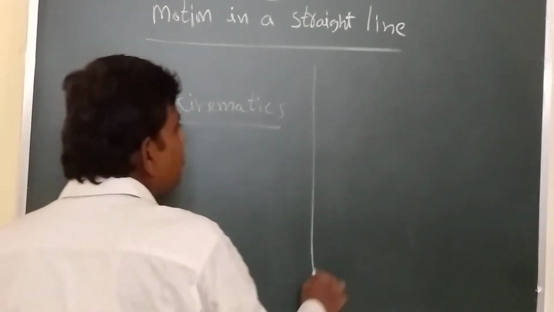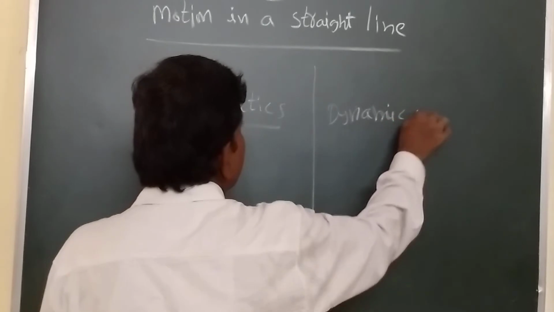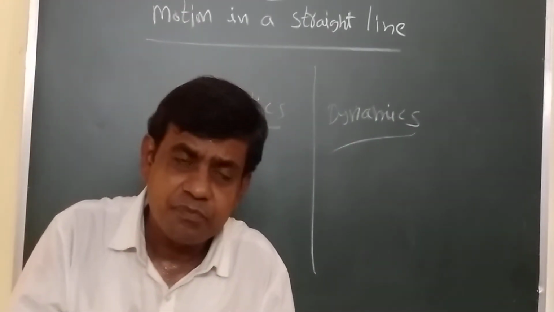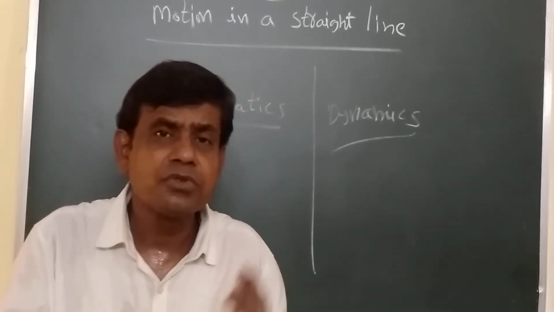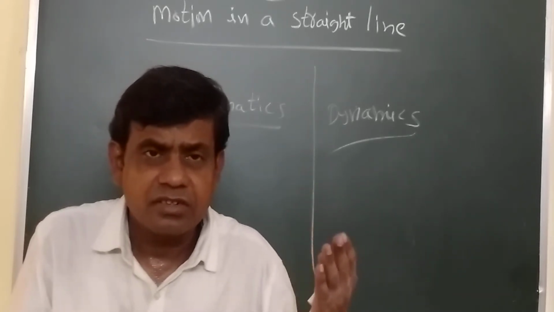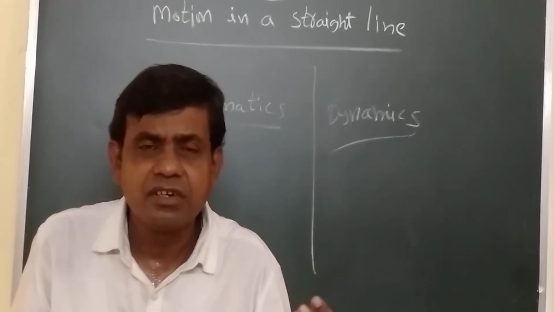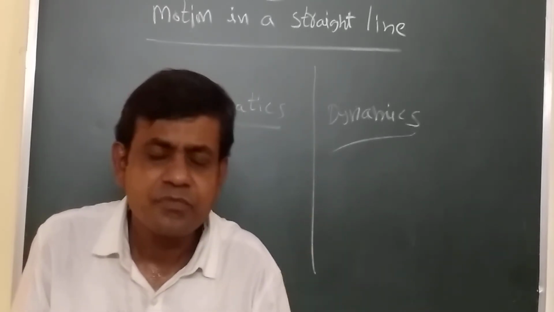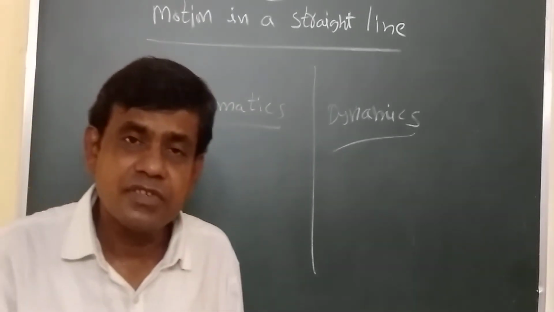Similarly, what about dynamics? In dynamics, we are considering the total mass of the system, how much force is exerted on the system, and due to that, the velocity and acceleration it has got. Everything we are discussing: how much force is exerted, what the mass of the system is. So that is called dynamics. These two are the branches in our physics.